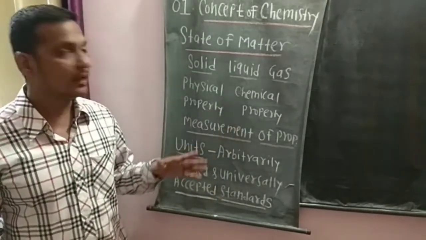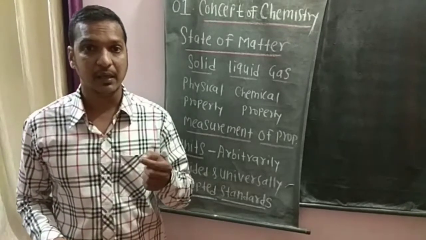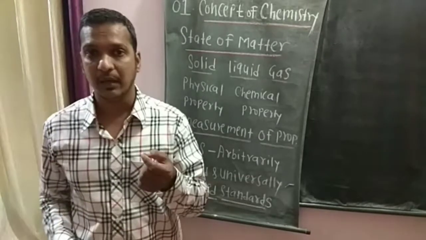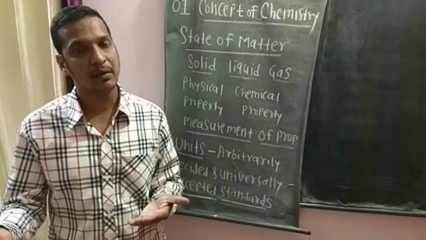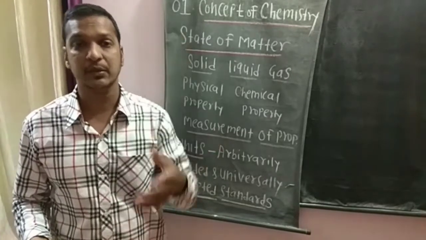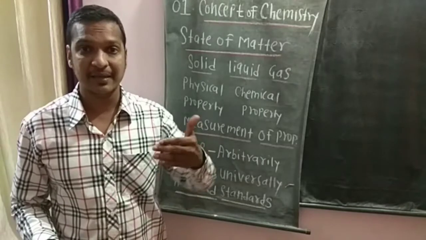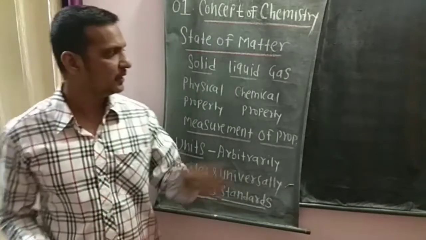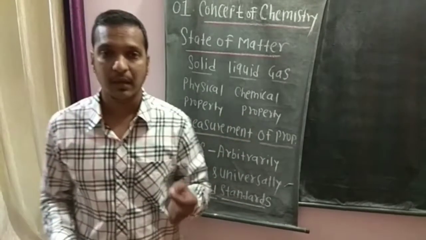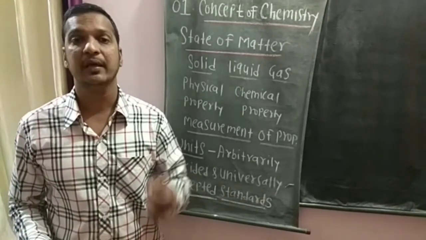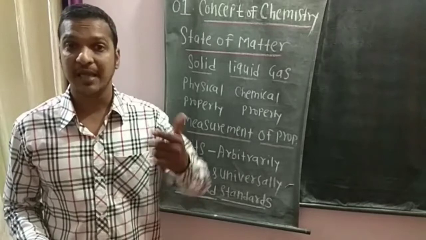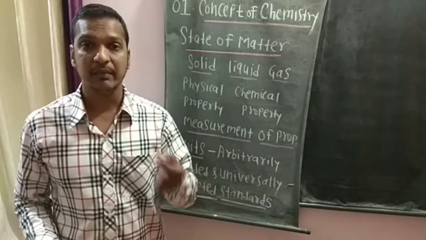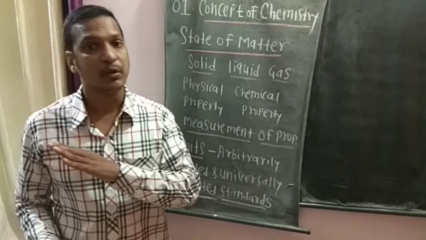But in the case of chemical property, meaning chemical reaction, the chemical composition of that substance will change. We have already seen the example: when you react water with sodium metal, or put a small sodium piece into water, water loses its identity and is converted to a new product, sodium hydroxide and hydrogen. So in chemical properties, the chemical composition of that substance changes, it undergoes chemical change, and a new product is formed. But in physical properties, the chemical composition of that substance does not change.